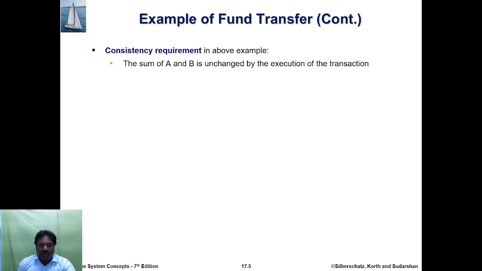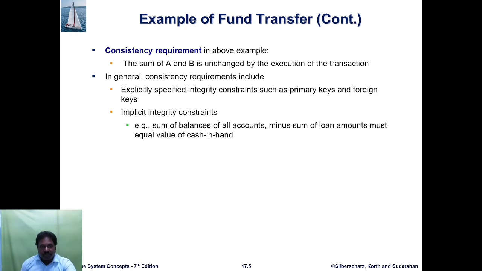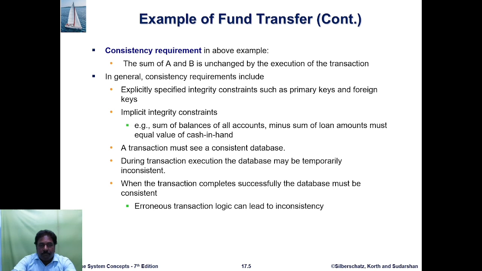Consistency requirement, with the example: the sum of A and B is unchanged by the execution of the transaction. In general, consistency requirements include explicitly specified integrity constraints such as primary keys and foreign keys.